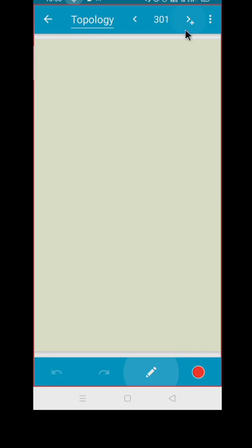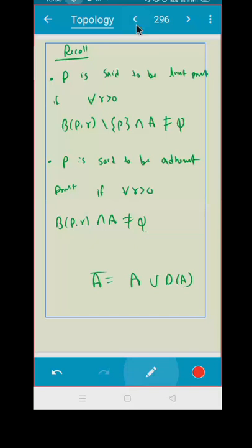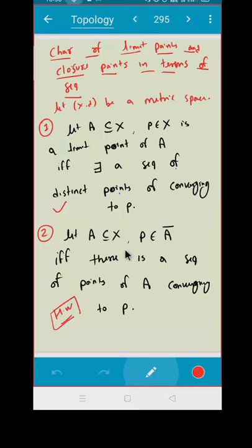Is that okay? Now, to prove the second theorem, that is, now if p is in A closure, can you think about it like this? You don't have to consider distinct points. You don't have to choose x2, x3 like that. It should not be equal to x1. That is not a condition here. I'll be getting a sequence. That sequence may be a constant sequence. I don't care. Follow the same steps and go ahead.